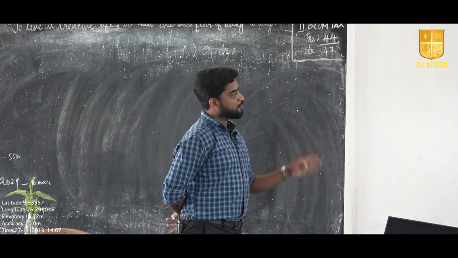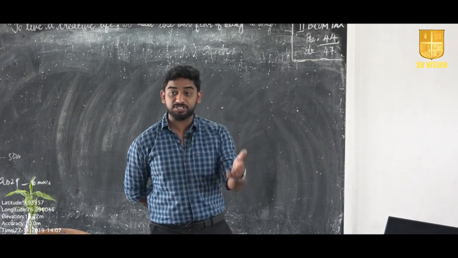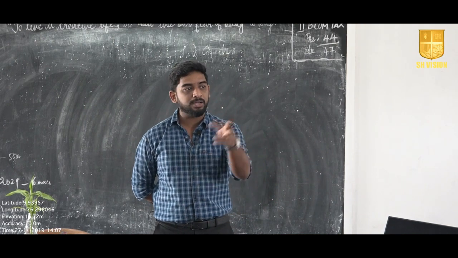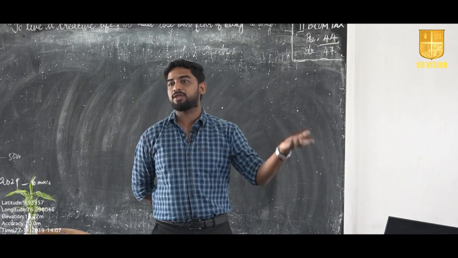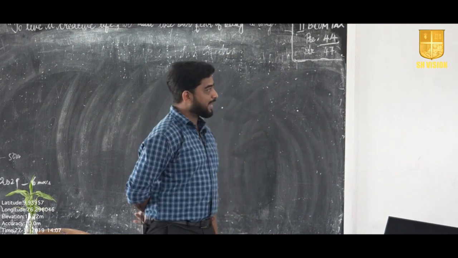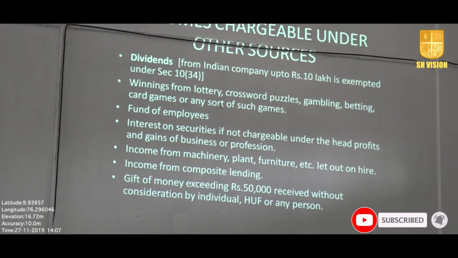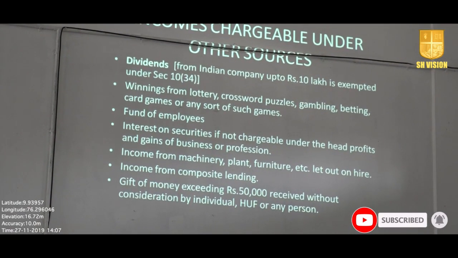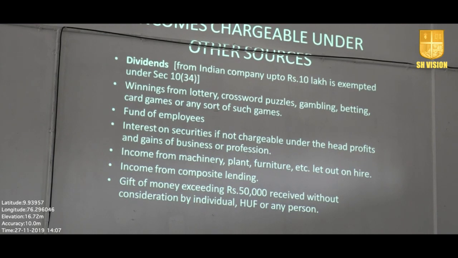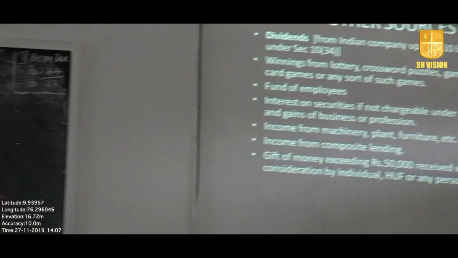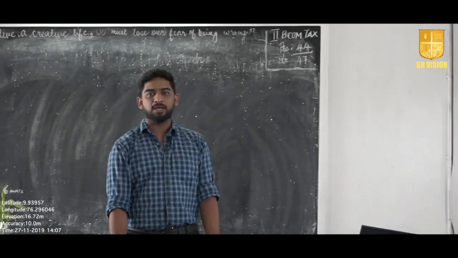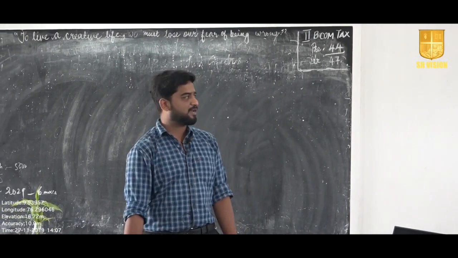Income from machinery, plant, furniture, sale of machinery, sale of a plant. If it is not included in income from capital gain, you can include that in income from other sources. And income from composite lending. What is the difference between composite lending and subletting? Composite lending means you are selling your entire business together. That is known as composite lending. Or you can sell your particular machinery wise, land wise, etc. Okay, if it is a bulk sale, the full business together, that can be called as composite lending. Then you will get cash. Okay, that comes under income from other sources.